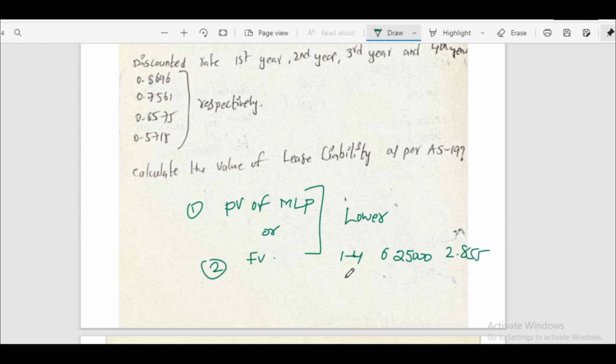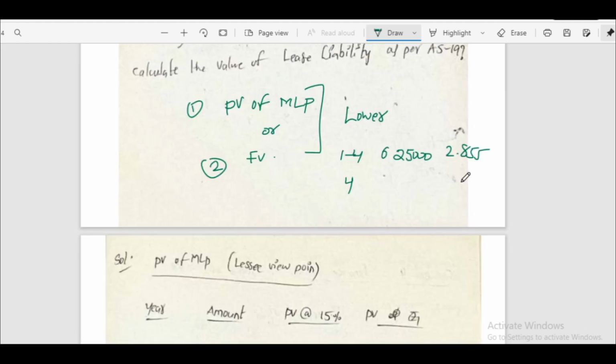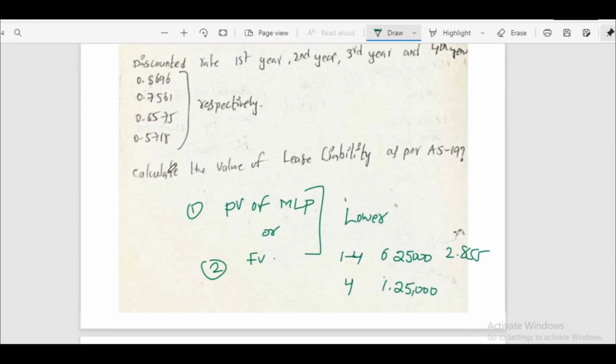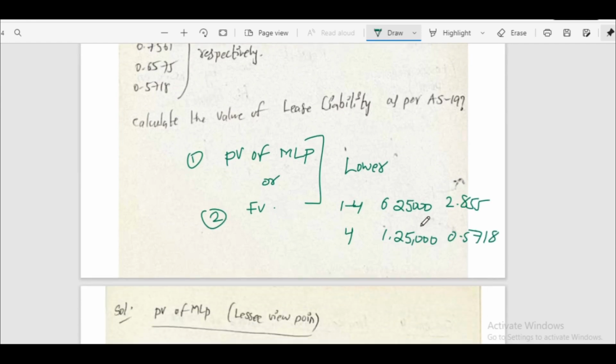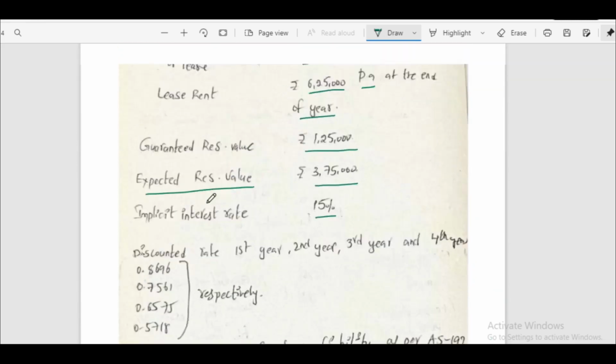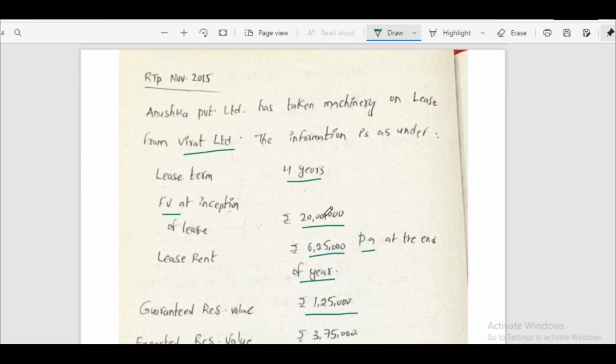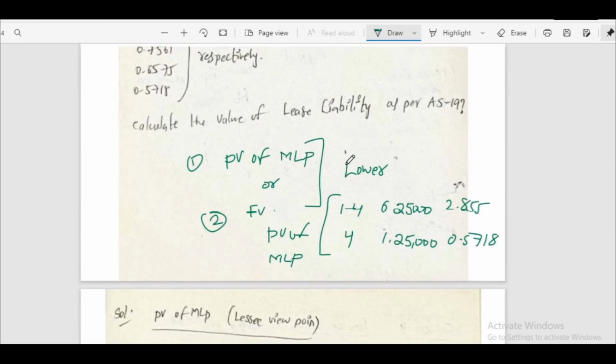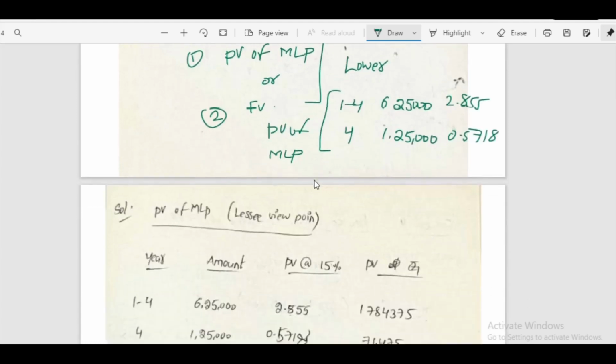And in the 4th year, guaranteed residual value also is there, 1,25,000. That also we have to include. And for 4th year, what is the discounting rate? 0.5718. This is present value of minimum lease payment. And fair value is given 20 lakhs. Whichever is lower is the lease liability as per AS 19. Now we will see the solution.